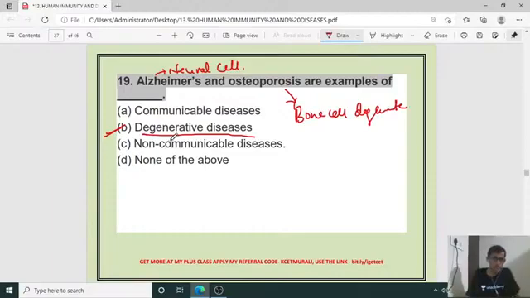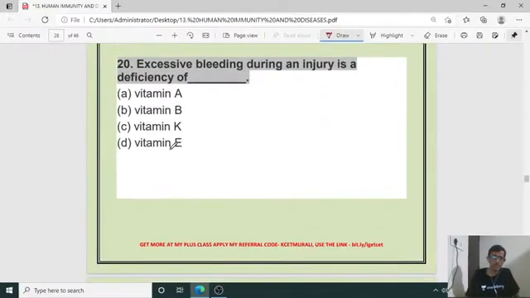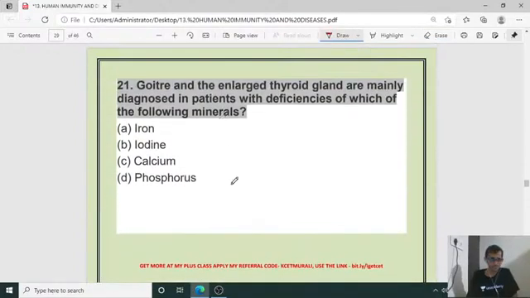Okay, then the 20th one: excessive bleeding during an injury is a deficiency of what? Hemophilia, excess bleeding, is a deficiency of which kind of vitamin? It is vitamin K. Vitamin K deficiency results in excessive loss of blood during an injury. Next, question number 21. For the previous question number 20, C is the right answer. Yes, Manoj, you are right.